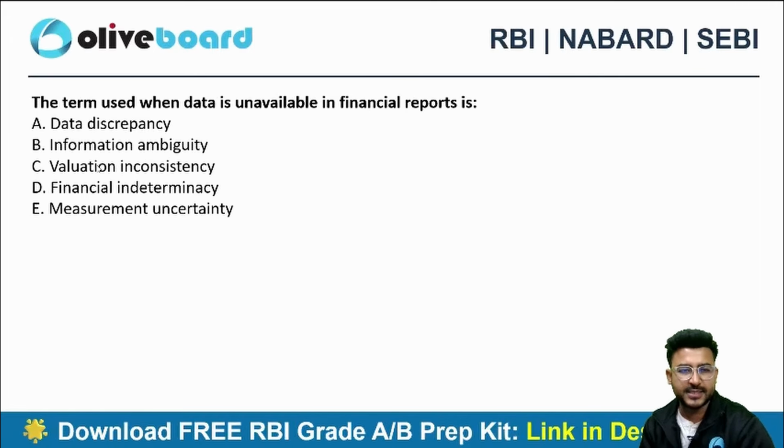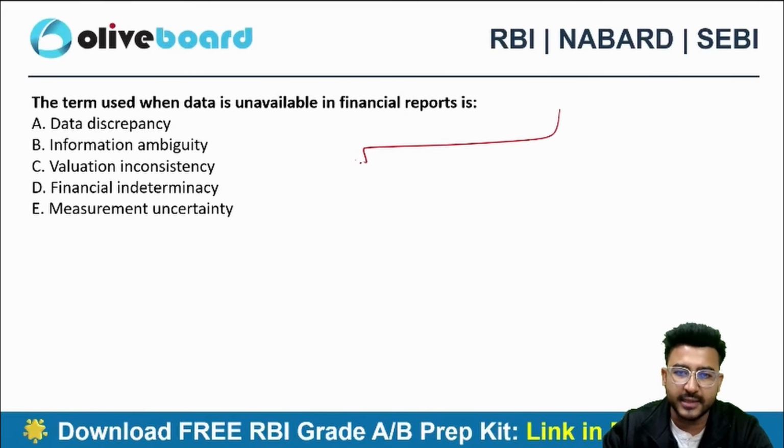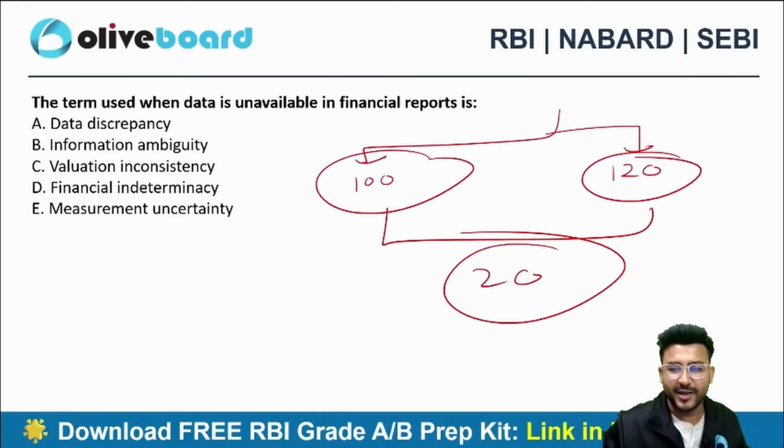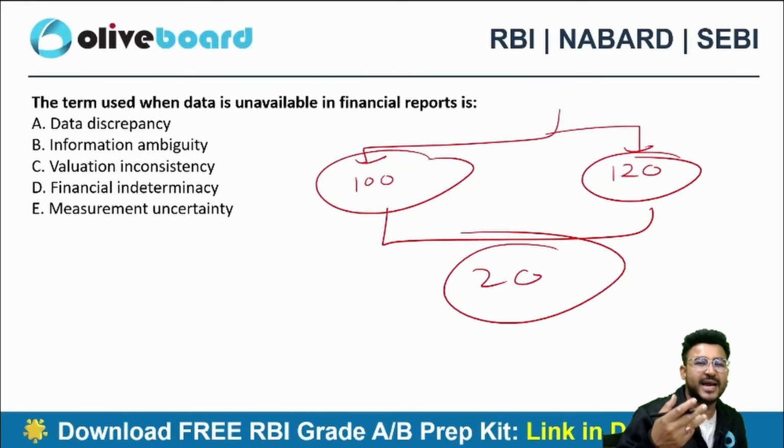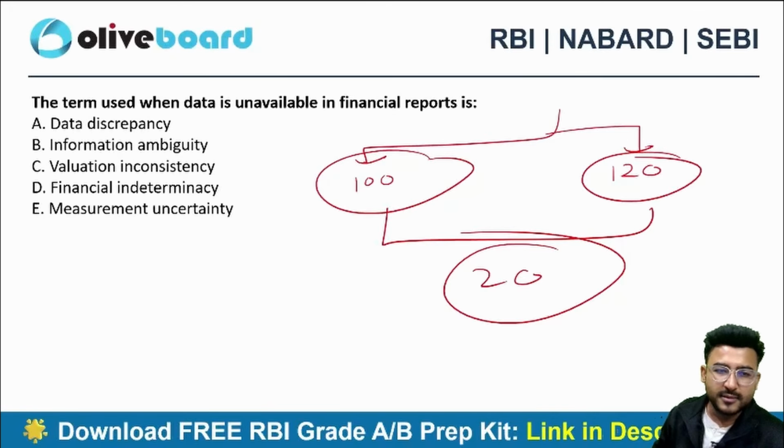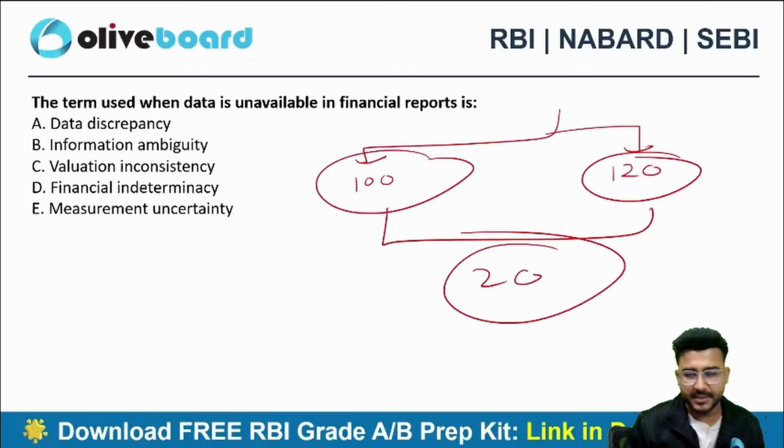Will it really be discrepancy? Let's suppose I recorded a transaction as 100 rupees. Sachin told me that this financial transaction is of 120. This is called data discrepancy. When the data is unavailable, then only discrepancy can be there. If the data in itself is not available, how can there be any kind of discrepancy?